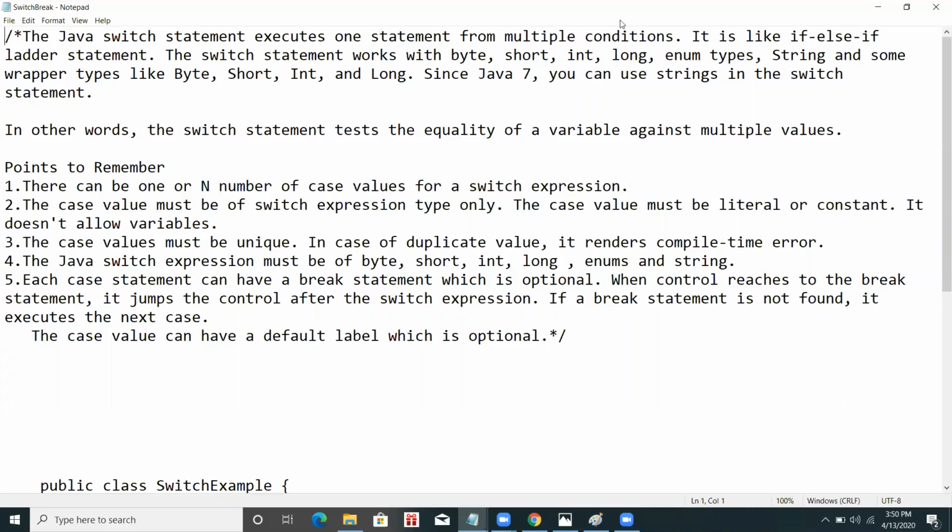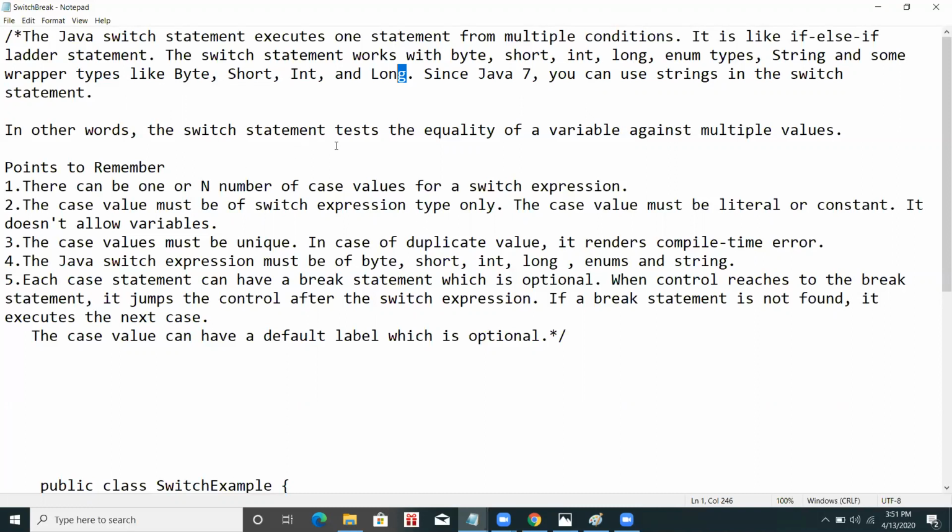The switch statement works with byte, short, int, long, enum types, string, and some wrapper types like Byte, Short, Integer, and Long. We will learn these in the wrapper class. Strings were not used in switch cases earlier, but after Java 7 we can use strings with switch cases also.